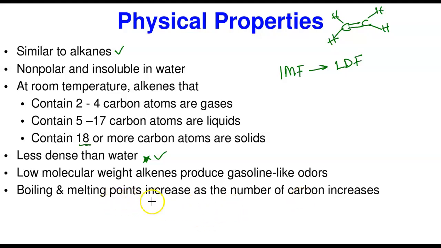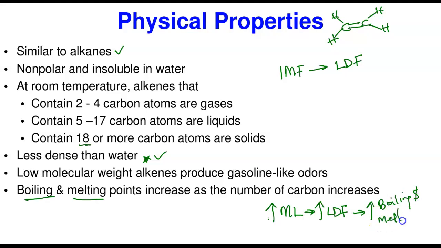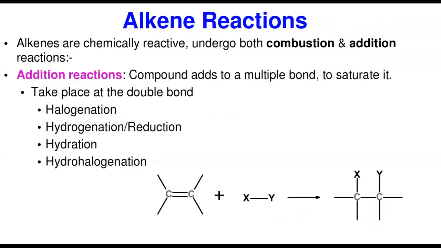So as the number of carbons increases, their boiling and melting points increase. What it means is that you are increasing the molecular weight. The increase in molecular weight will lead to an increase in London dispersion force, and the increase in London dispersion force results in an increase in boiling and melting point. All right. So these are all about their physical properties, because we're not going to spend a lot of time on them, since they don't have many. They are highly nonpolar. Now, let us go straight to their reactions.